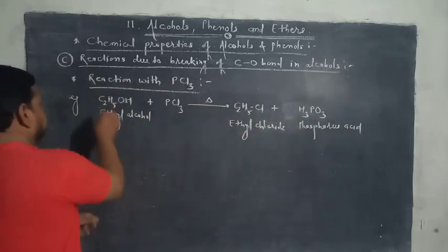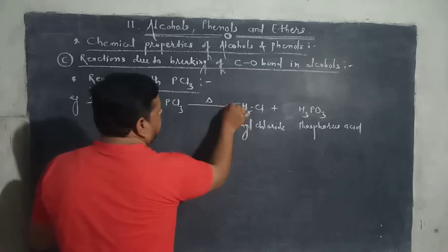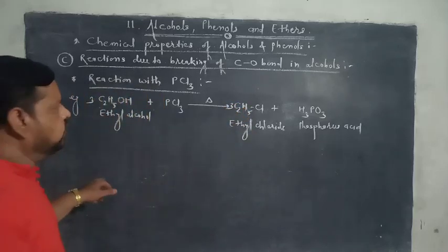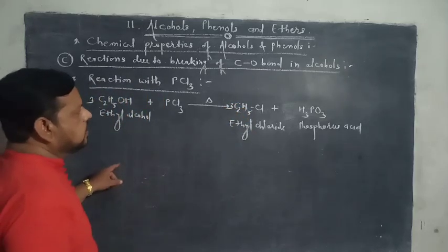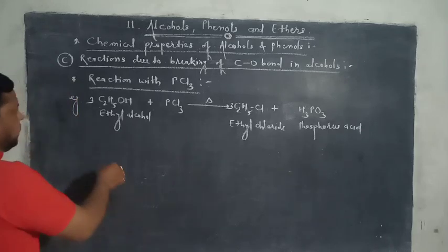Balance this reaction: three C2H5OH gives thrice C2H5Cl. This is the balanced reaction.